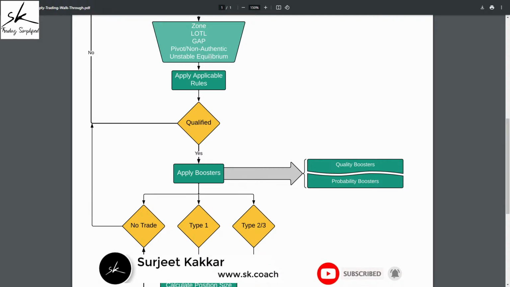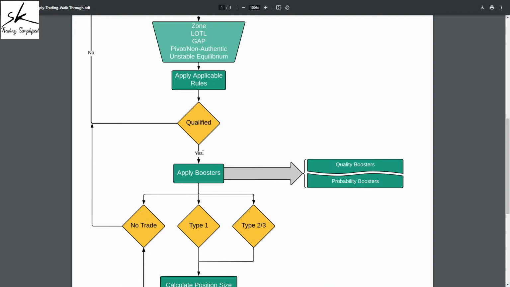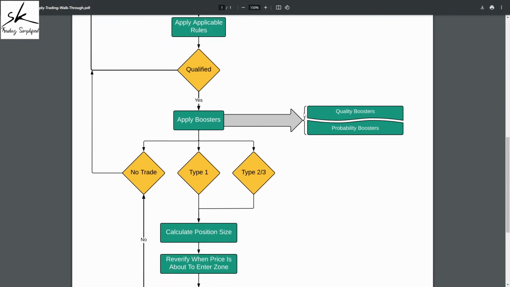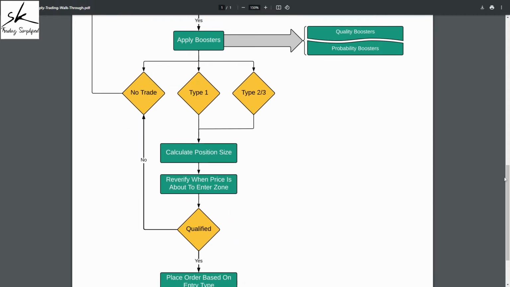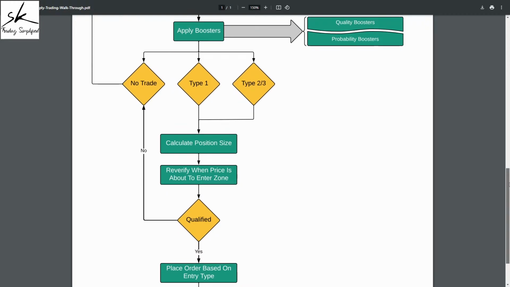Next, is it unstable equilibrium? The answer is no. So after applying all the applicable rules, is the zone qualified? The answer is yes, provided you were not applying the conservative rule, right? If you're a trader who is applying the conservative rule, then definitely this is not an opportunity for you. But if you're a trader who is going with the aggressive rule, this is definitely qualified as of now. Now, the next thing is we need to understand its quality and the probability factor, for which we'll start applying the boosters. So let's start with the boosters.